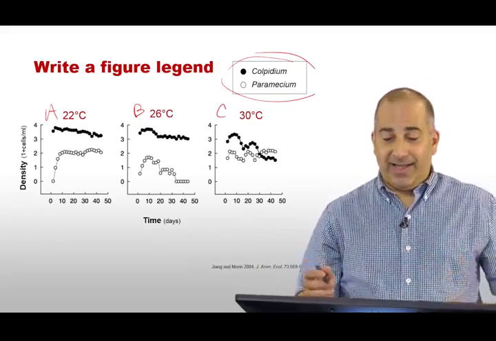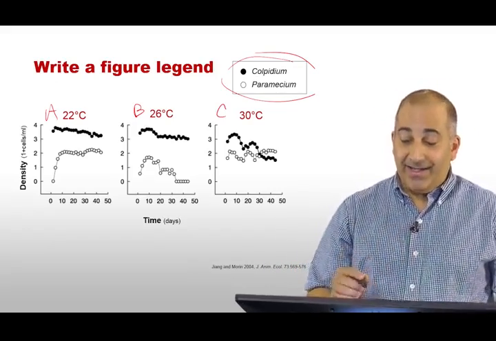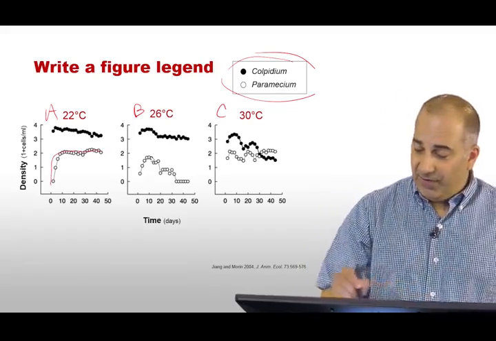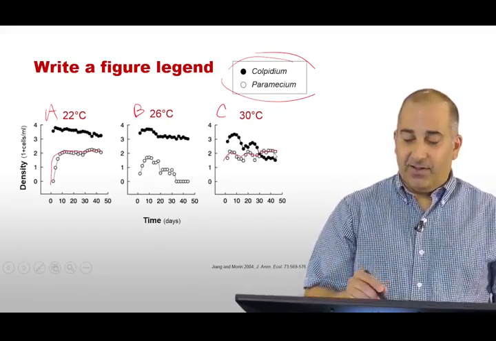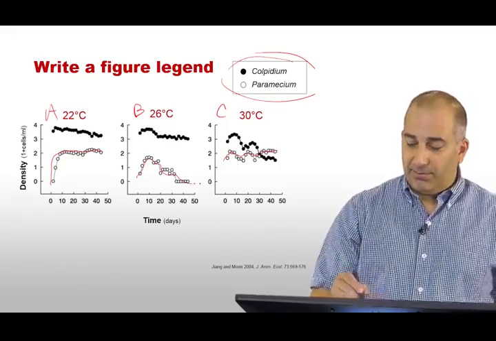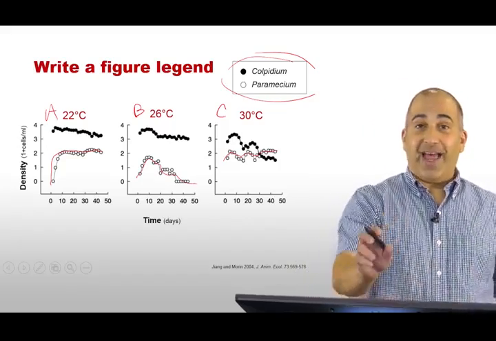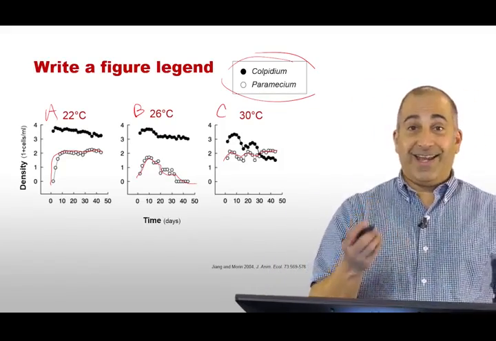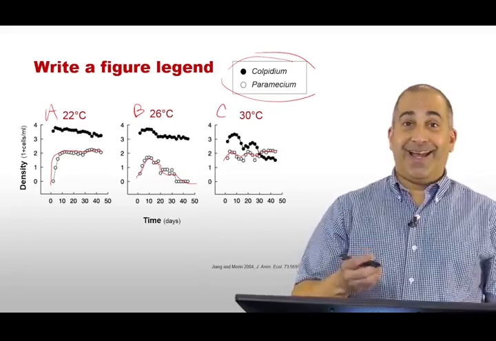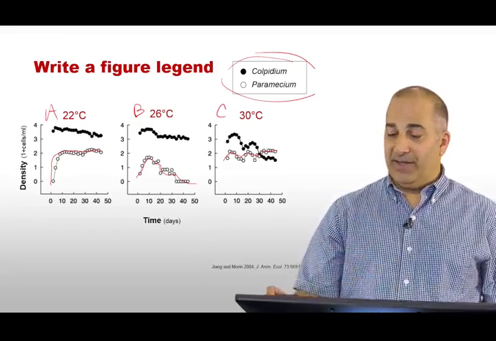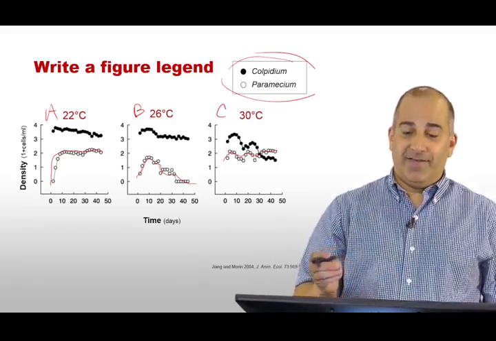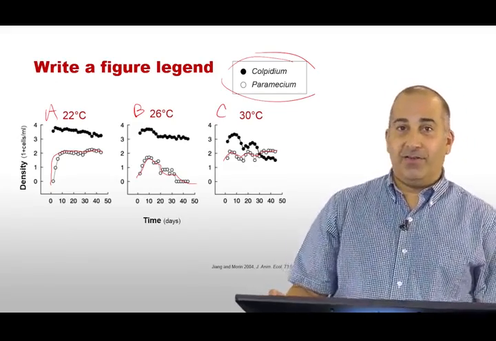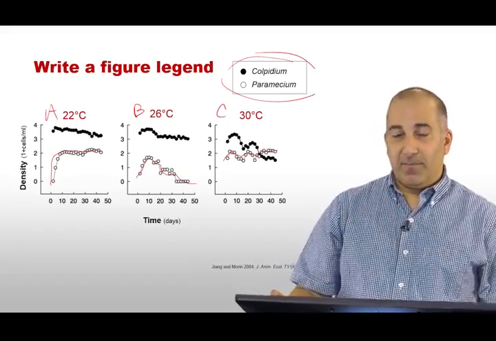And the point here being that, however you described it, whichever way, it actually supports the prediction that we made, that we see paramecium grow to a fairly stable population size, whereas here we see it start to grow and then goes extinct. And that's exactly the range of temperatures where we thought it might go extinct, right in the middle, where there's a decent K for coppidium and a decent alpha competitive effect for coppidium, which makes it less likely that paramecium is going to be able to deal with the competition that it faces when it sees coppidium in the environment.